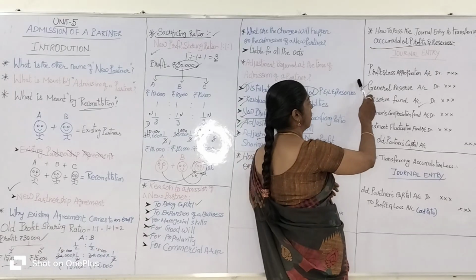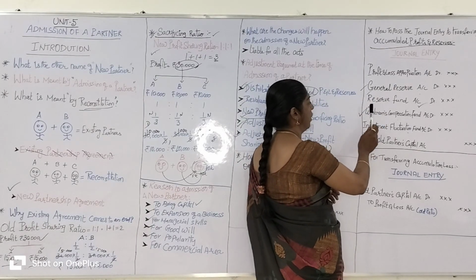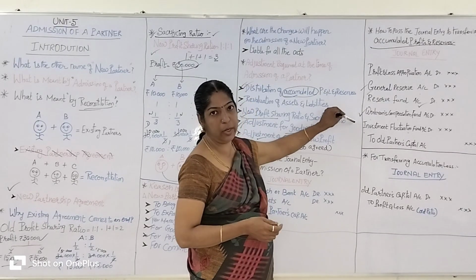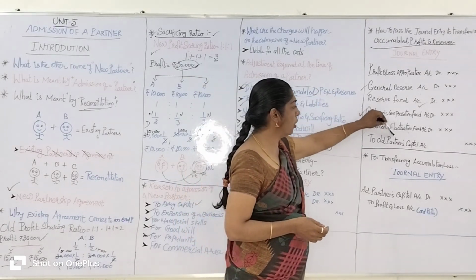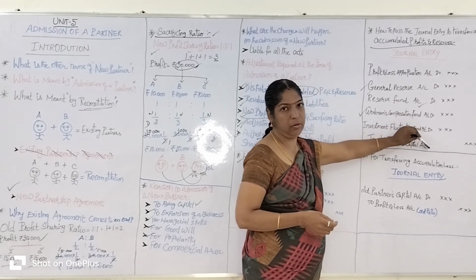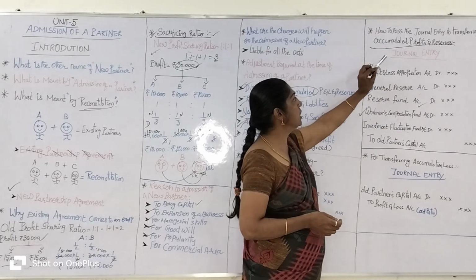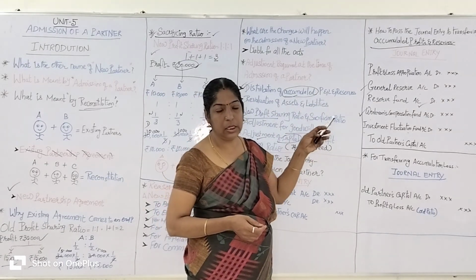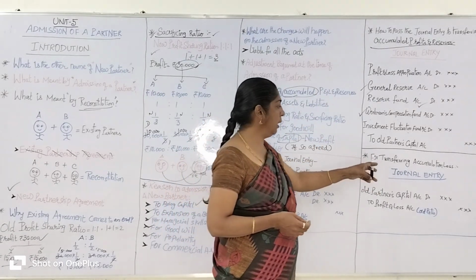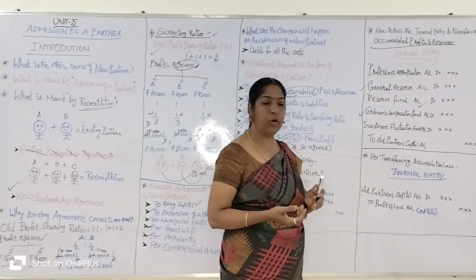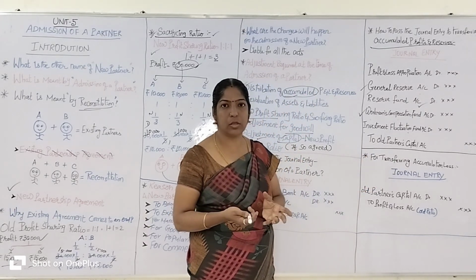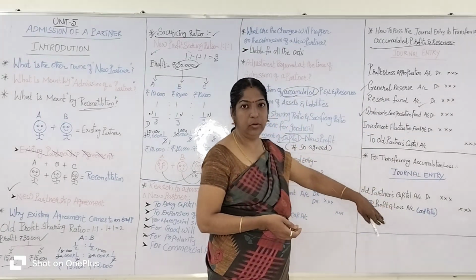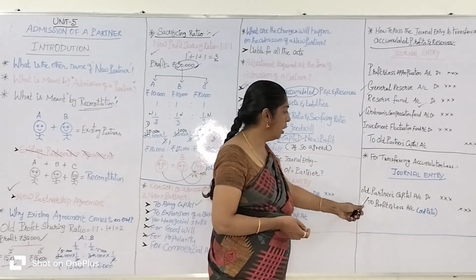Listen, the profit and loss account, general reserve account, reserve fund account, workman's compensation fund account and investment fluctuation fund account are to be debited, and the old partners' capital account is to be credited. Are you clear? That is how to pass the journal entry for transferring accumulated profit and the reserve funds. Then, if the existing partners have an accumulated loss, how do you pass the journal entry? It's a reverse entry. You have to enter it in reverse order.